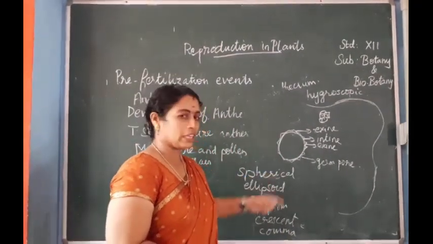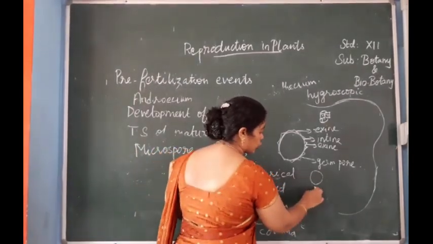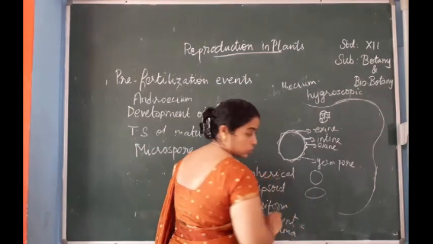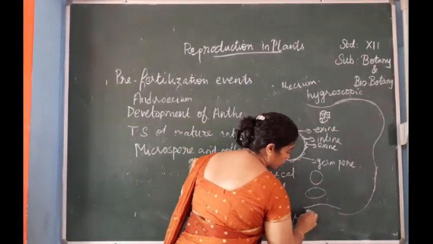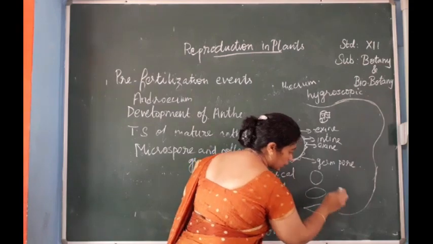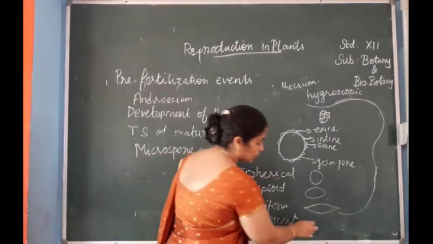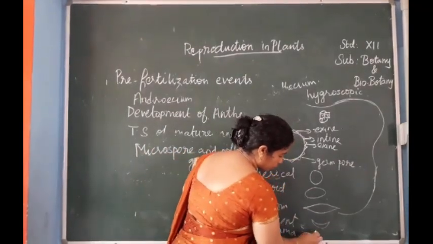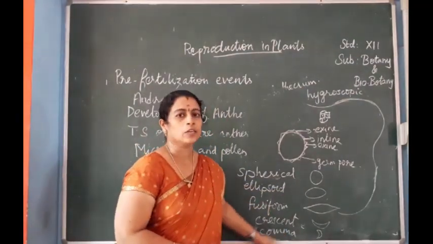So it may be spherical, round in shape. Ellipsoid, somewhat oval in shape. This is the ellipsoidal shape. Fusiform, both the ends will be narrow and the center will be swollen. The crescent shape and the comma shape. These are some of the shapes of the pollen grains.